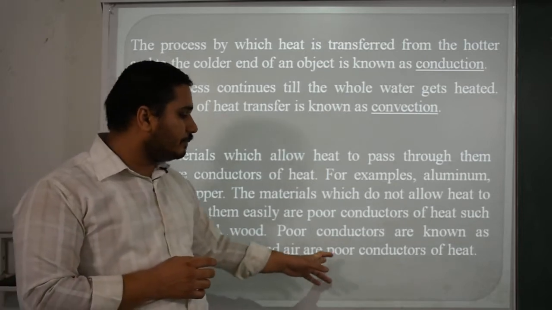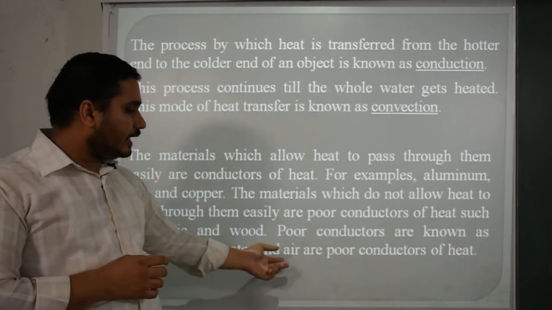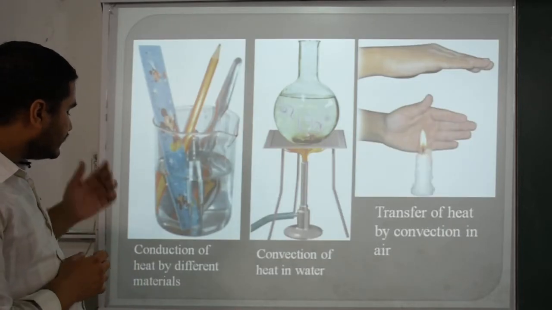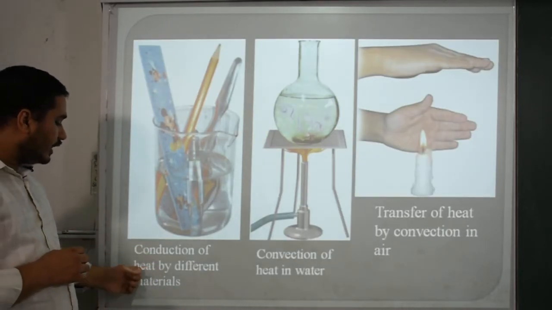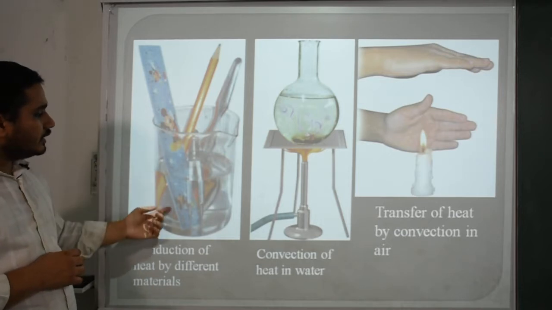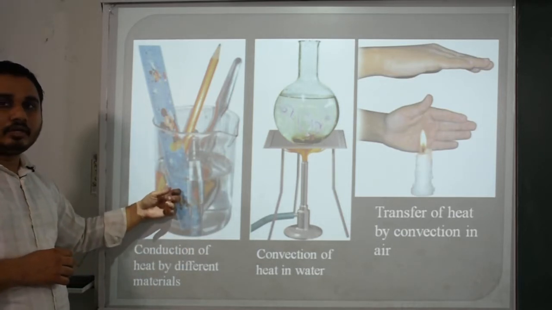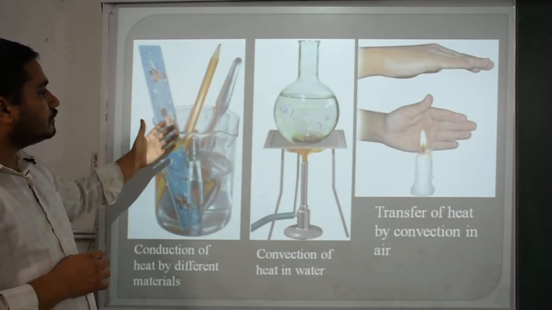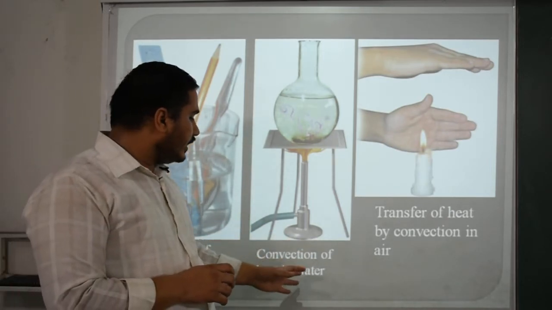Water and air are poor conductors of heat. These are the three examples. It is conduction of heat by different materials. In this beaker we are taking water. It is of plastic or either of glass. Either it can pass the heat or not to the materials. Then convection of heat in the water.